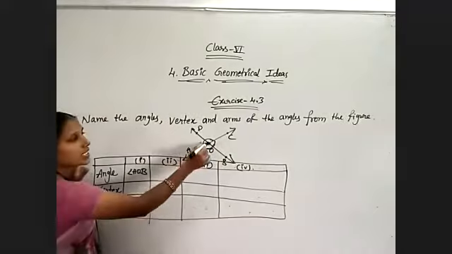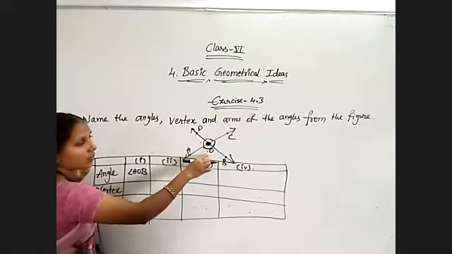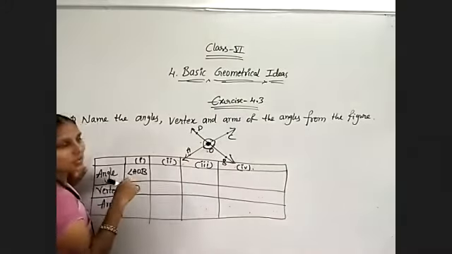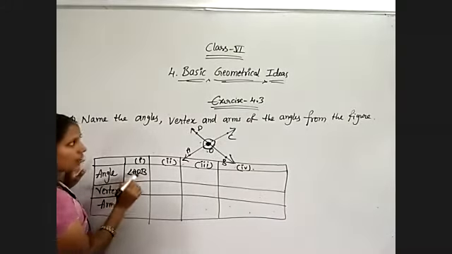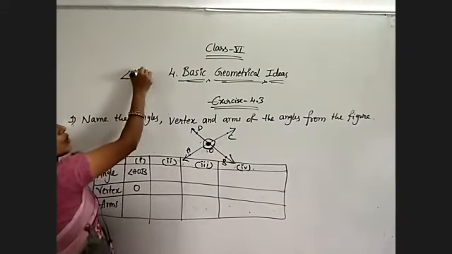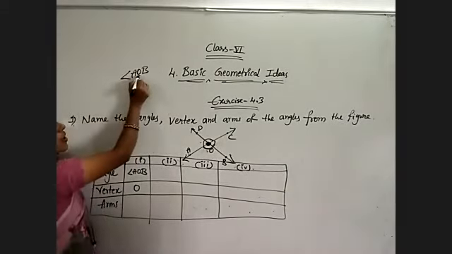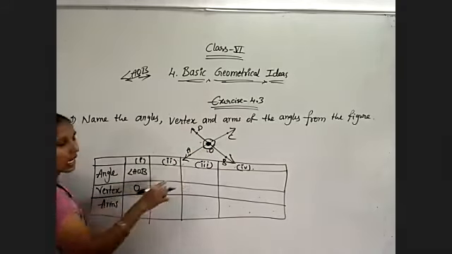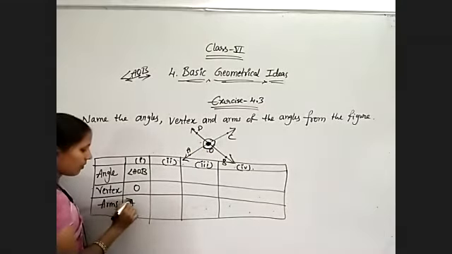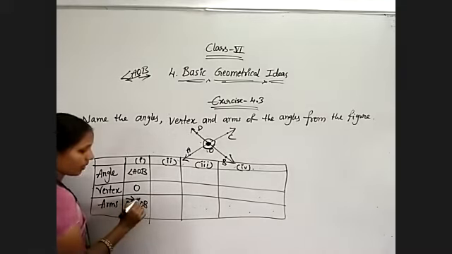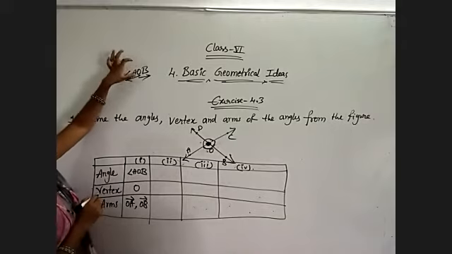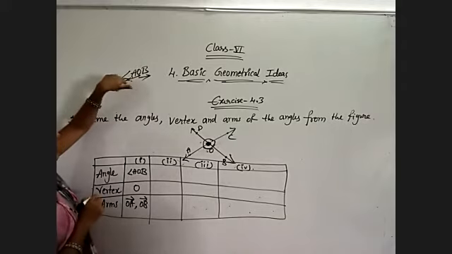And what is the vertex here? Where the angle is forming? At O only, no? So that is point O. Now, what are the arms of that angle? See, observe here, angle AOB I have written. Angle AOB means angle is forming at O. So, opposite directions, take OA, OB. OA, OB are the 2 arms of the angle. That's all. Whatever angle is there, write the remaining 2 letters, start with that letter only, OA and OB.